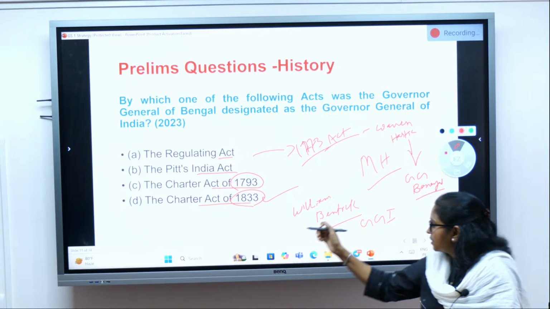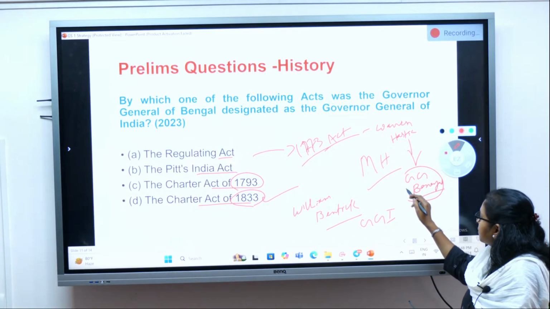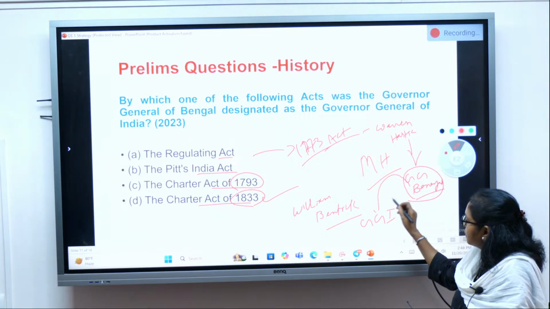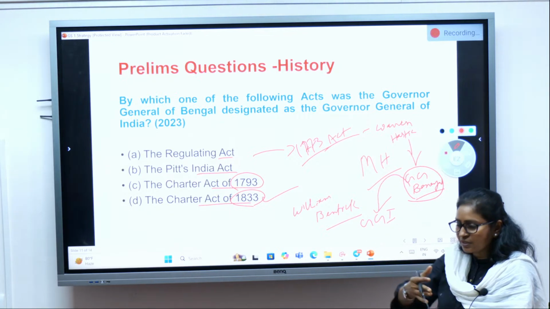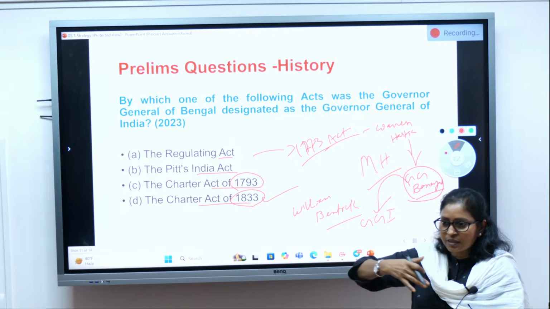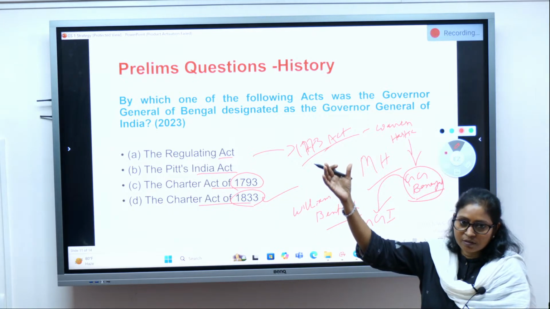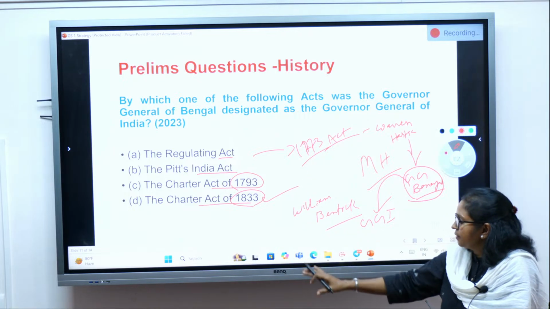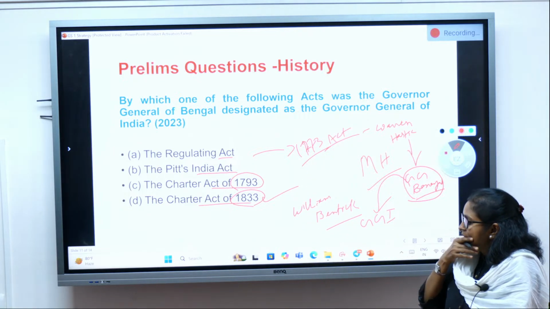So this Governor General of Bengal had to be given a higher designation of Governor General of India because their spread increased. They went much beyond Bengal, covering almost the entire India by 1833.